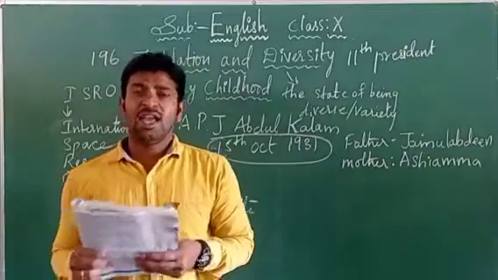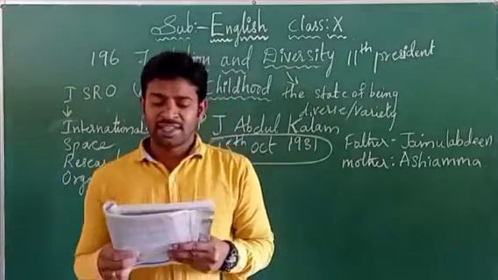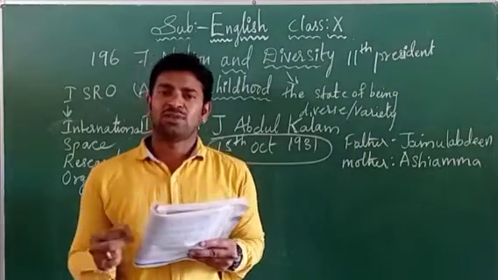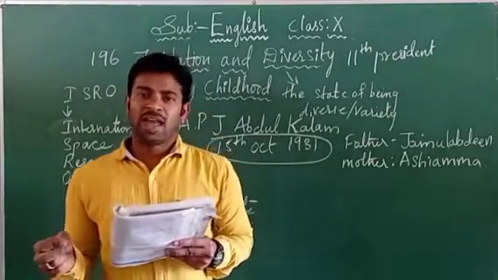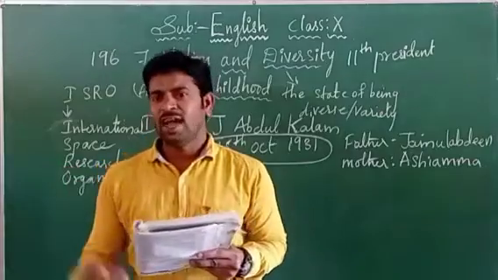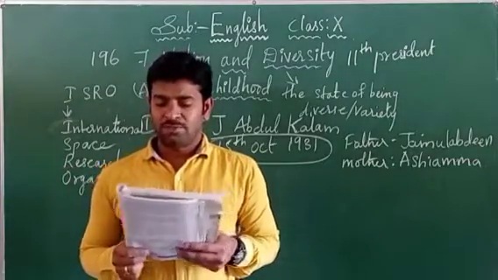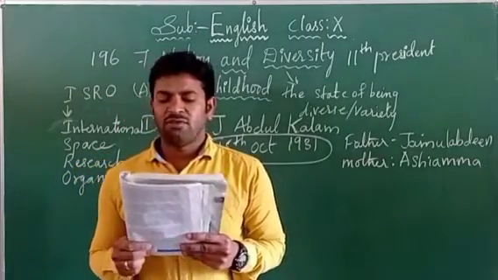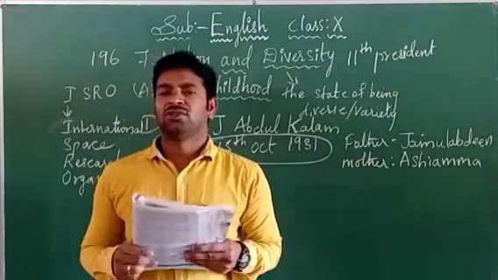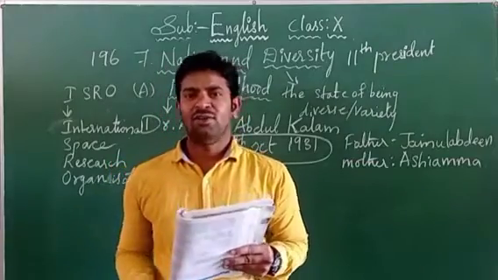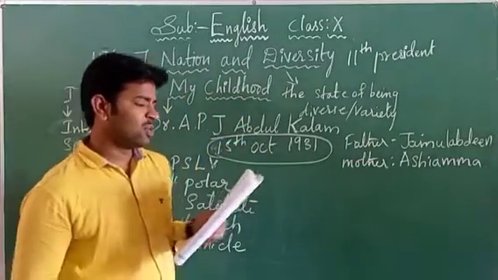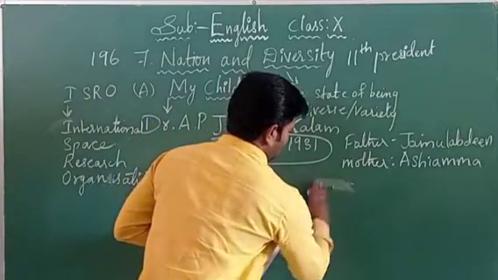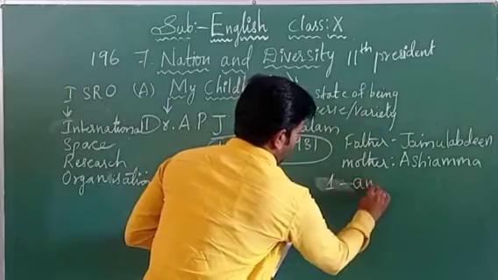So what he has done, he used to collect. I used to collect the seeds and sell them to a provision shop on Mosque Street. So he used to collect wherever the seeds of tamarind had fallen, and he used to sell them to the shopkeepers. A day's collection would fetch me the princely sum of 1 anna. Okay, so whatever money he collected by selling the tamarind seeds, he used to get 1 anna, children. Okay, so 1 anna.